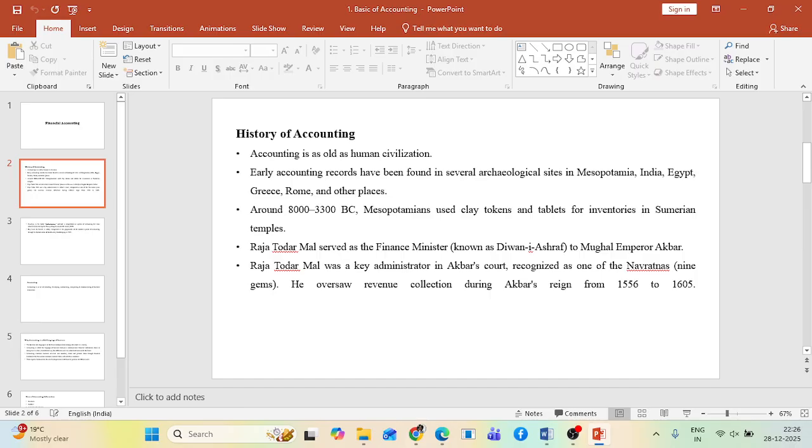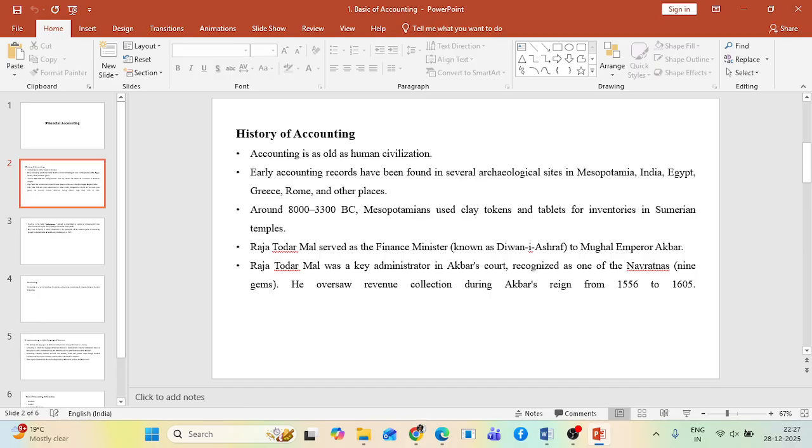Archaeologists have found early accounting records in several archaeological sites like Mesopotamia, India, Egypt, Greece, and so many other places. And people around 8000 to 3300 BC used clay tokens and tablets to keep inventories in temples and places where you need to have a proper record of all those inventories. That's a requirement of accounting. So the concept is quite old. It started long back.